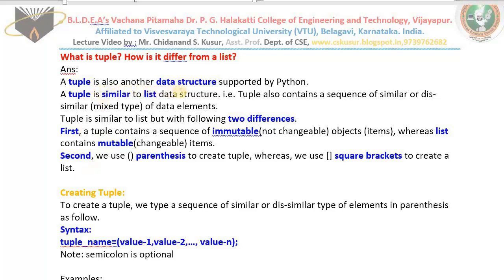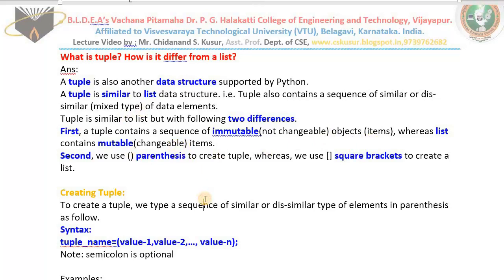A tuple is another data structure supported by Python. A tuple is similar to the list data structure. A tuple also contains a sequence of values, which might be of similar or dissimilar types. And there are two differences between tuple and list. The first difference is that the values inside a tuple are immutable, whereas the values inside a list are mutable. And we type inside parentheses while creating a tuple, whereas while creating a list we make use of square brackets. If you write this much, definitely you get 1 mark.